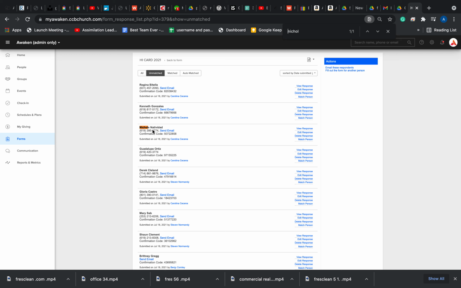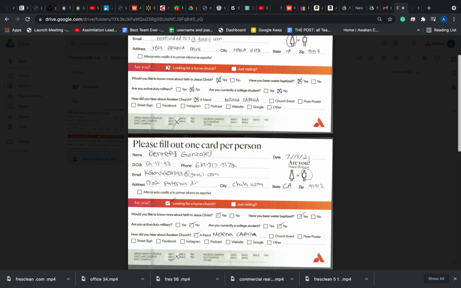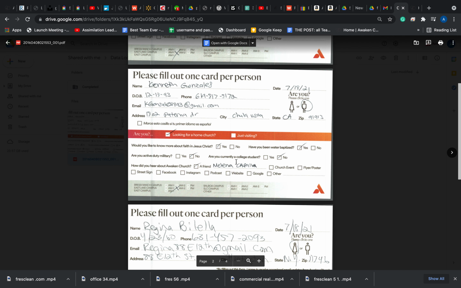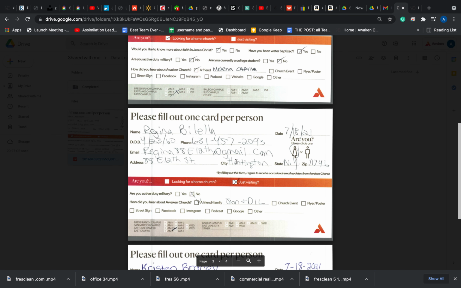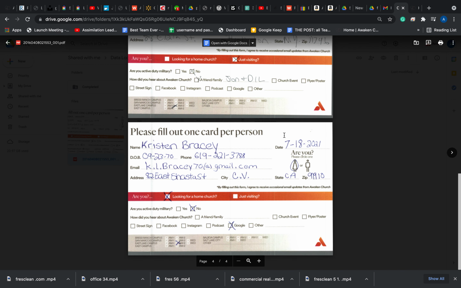Now that we see this person through clicking Control F, that confirms it has actually been inputted into My Awaken. That's the purpose behind what we're doing. So are we going to do that for the next person? Yes, rinse and repeat. You continue to do that for each person, but it's better not to match them quite yet until you're all done.